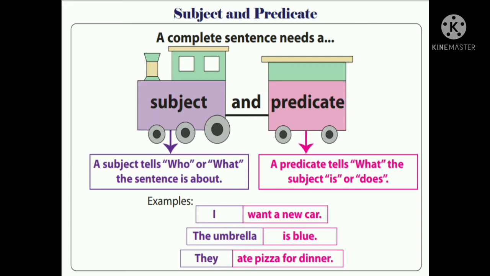Let's describe something more about subject and predicate. As I told you, a complete sentence needs a subject and predicate. Then what is a subject? A subject tells who or what the sentence is about, and a predicate tells what the subject is or does. For example, I want a new car. In this sentence, I is the subject and want a new car is the predicate. And in the next example, the umbrella is blue. The umbrella is the subject and is blue is the predicate.